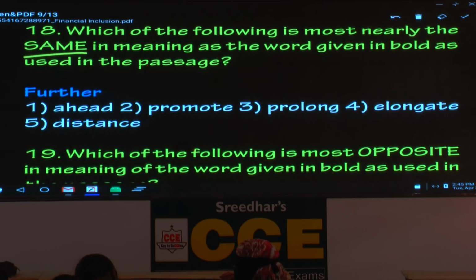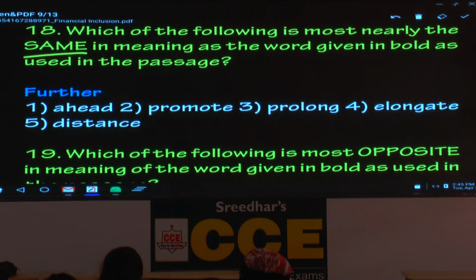Generally, the word further, F-A-R-T-H-E-R, what is it? It talks about distance. F-U-R-T-H-E-R, what is it? Further. It means in addition to, one meaning. But here, further inclusion, it has been used as a verb. Here it means something like improve. Improve or increase. Now, what is the first option here? Ahead, not correct. Promote, include, promote, more or less the same. Further what? Inclusion means what? Promote inclusion. Seems right? Hold that one.